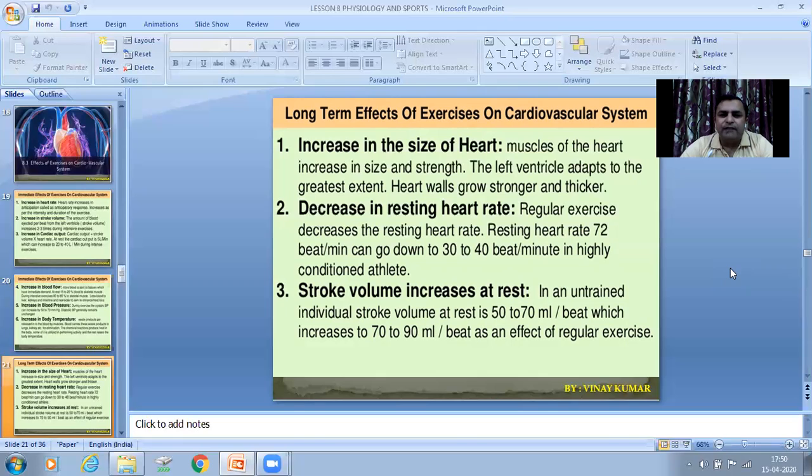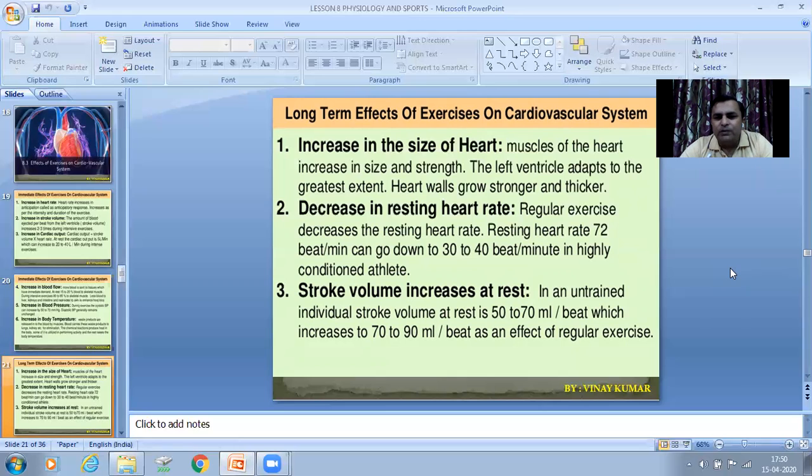Next is a decrease in resting heart rate. The long-term effect of exercise on the cardiovascular system is a decrease in resting heart rate. Suppose the average resting heart rate is 72 in a normal human being, but in a trained athlete, it is somewhere close to 45 to 50. So regular exercise decreases the resting heart rate. A resting heart rate of 72 beats per minute can go down to 30 to 40 beats per minute in a highly conditioned athlete.